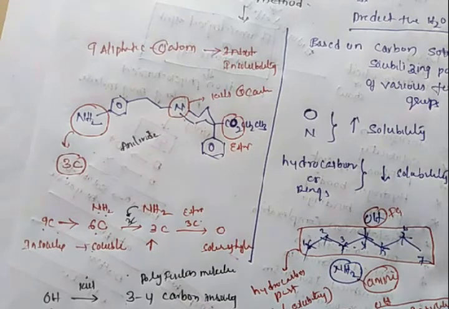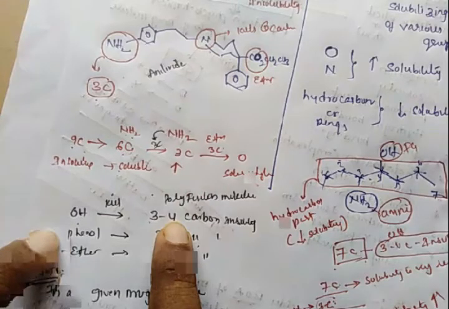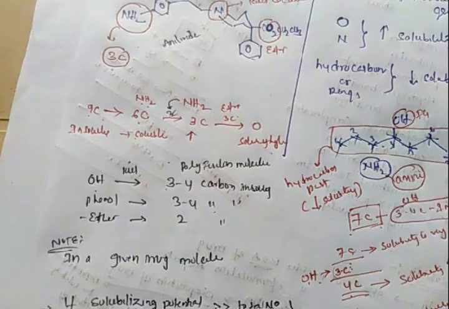So whenever you introduce an OH group, it increases the solubility by killing the insolubility nature of 3 to 4 carbon atoms. When you introduce a phenyl group in a drug molecule, it can kill the insolubility of 3 to 4 carbon atoms. As well, if you introduce an ether group, it can kill the insolubility of 2 carbon atoms, which helps in increasing the solubility of the molecule.